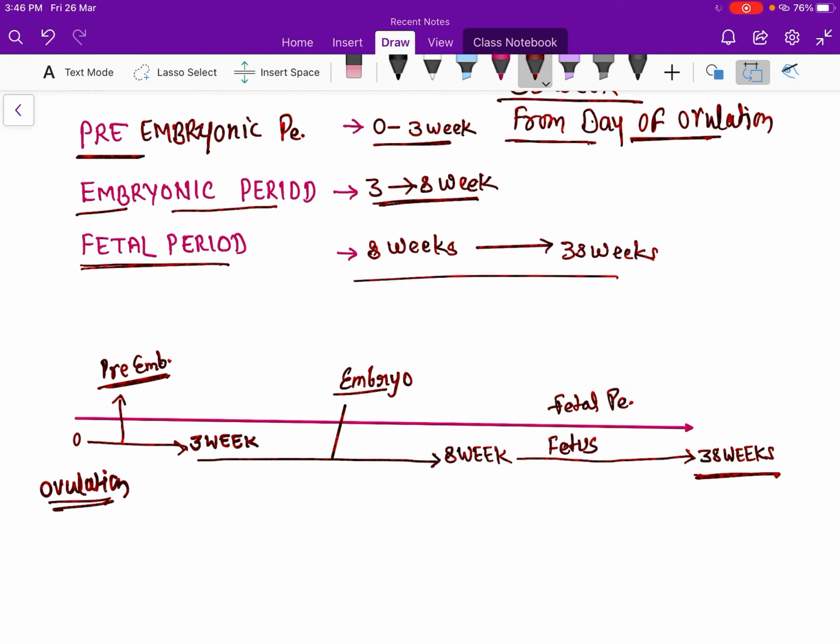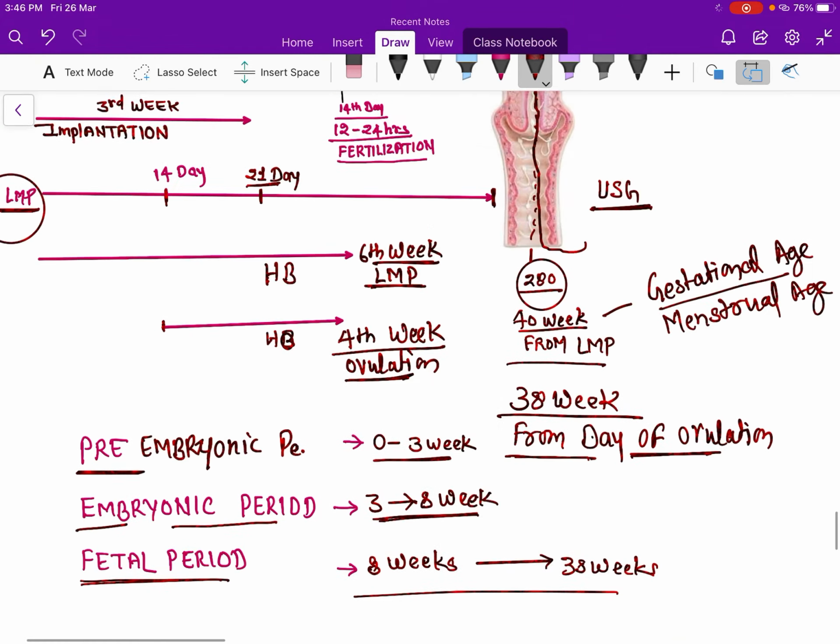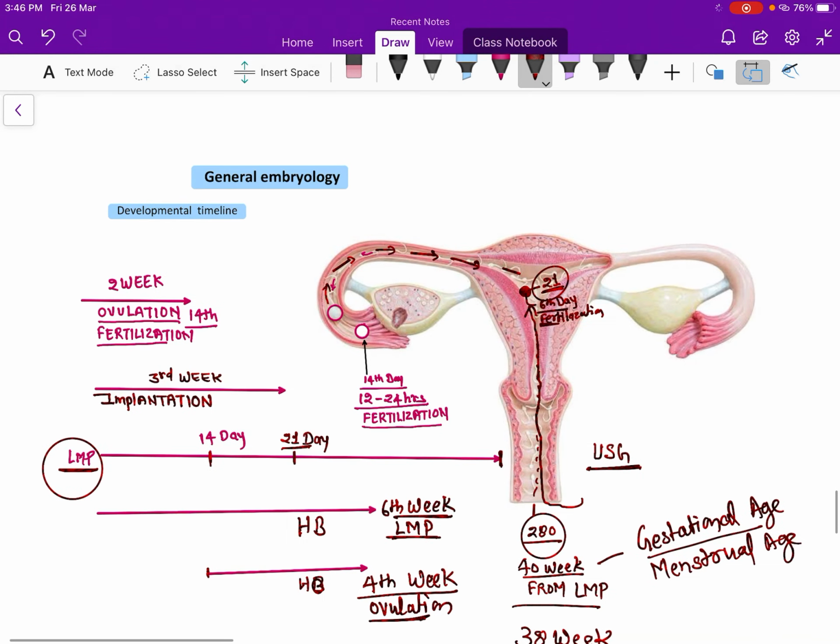These are some basic concepts about general embryology, the time of ovulation, or the time of fertilization. We will also discuss it in detail.